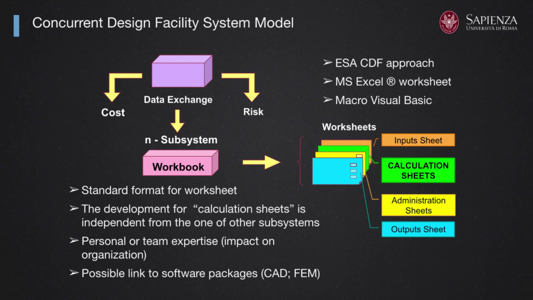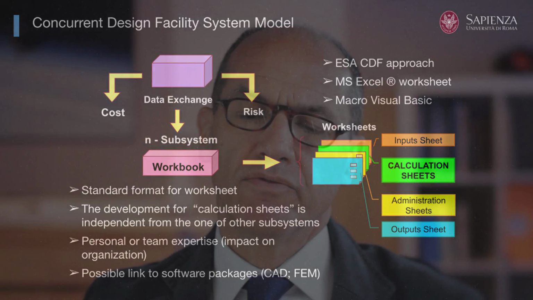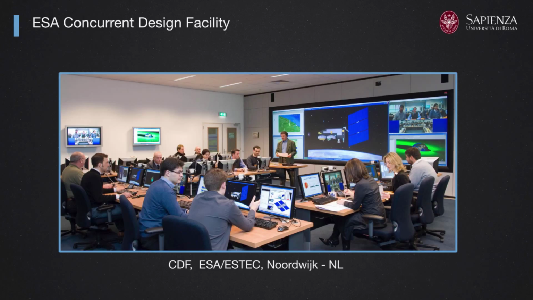So basically, an environment of concurrent design is made of different areas. Those areas could be implemented in a hardware architecture, like in working position, in which you have around the table several competencies that are related to the mission, to the system, to the configuration overall of the spacecraft, but also to all the areas covering the competencies needed for each subsystem.